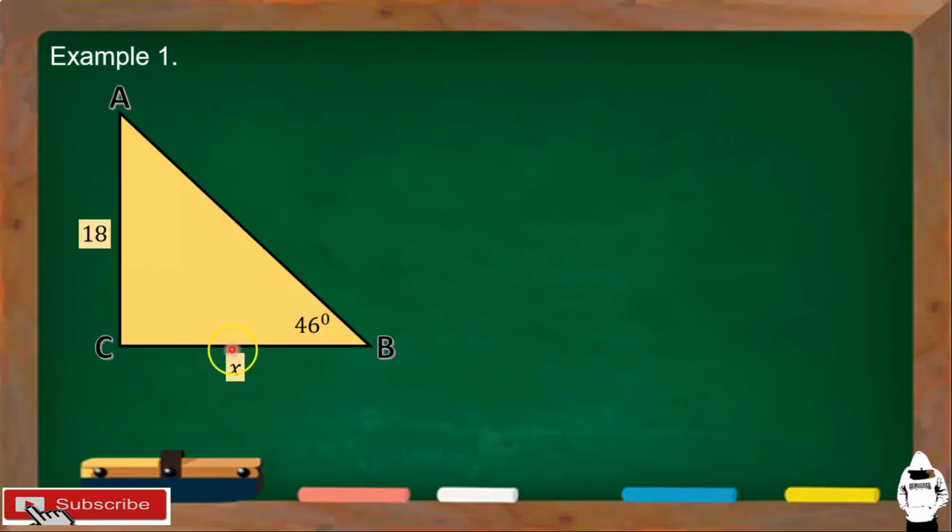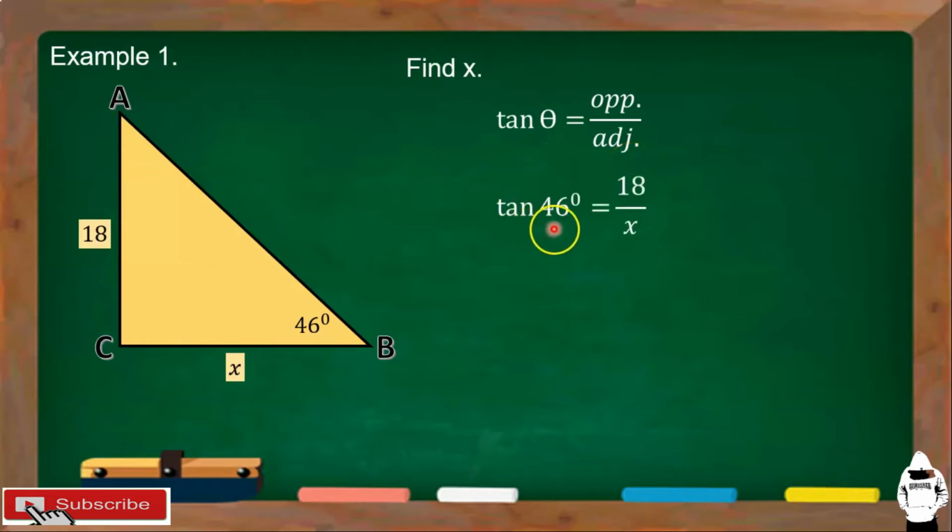Since ang hahanapin natin is yung adjacent. Okay, kasi nandito yung reference angle natin. Tapos opposite side of this angle, that is 18. And then our adjacent is yung x. So that is tangent theta is equal to opposite over adjacent. Okay, yun yung sinasabi nating TOA. So, ang theta natin is 46 degrees. So we have tangent 46 degrees is equal to yung opposite to that angle, that is 18, all over adjacent,